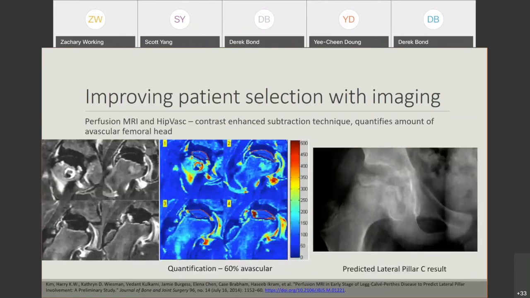So what we're doing these days is a perfusion MRI. A perfusion MRI is a T1 post-contrast MRI with a T1 pre-contrast subtracted. The differences between the two show you how much of that bone is avascular. And you can quantify this with software called HipVasc. In this example, we can see that the very dark blue is avascular, and this hip was quantified to be 60% avascular. Basically, this is predictive of a lateral pillar C result as well.